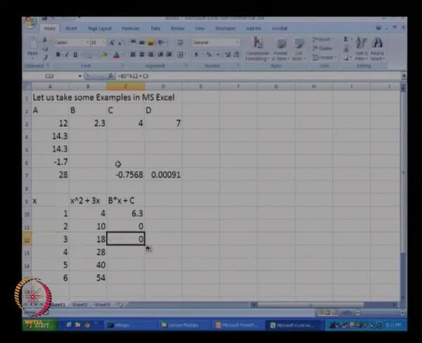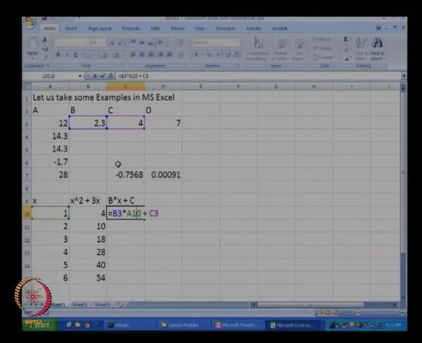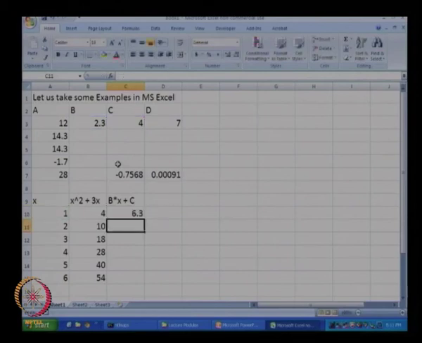If we want to prevent that, I will clear what I had just done. The way to do that is to use the dollar signs. If you use the dollar signs, the numbers do not change when you drag. So if I use $B$3 and $C$3, nothing happens over here, but when I drag it, $B$3 and $C$3 will not change to B4 and C4.